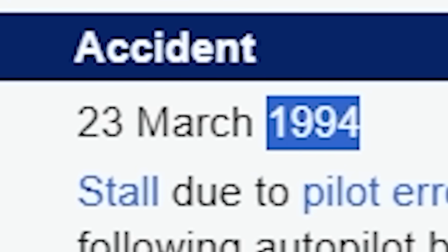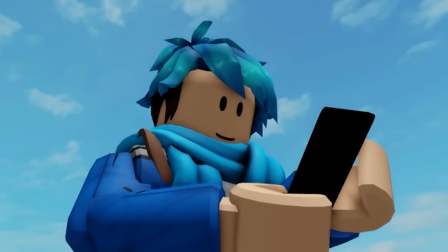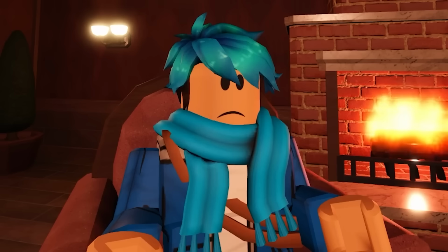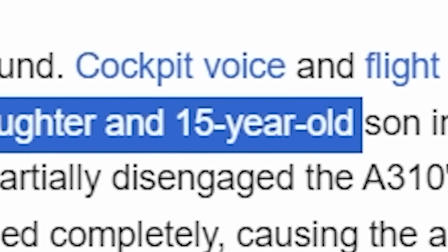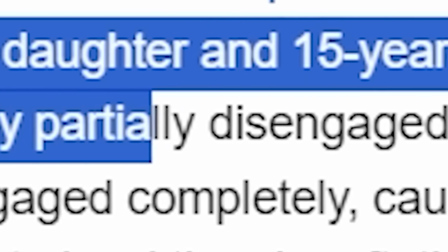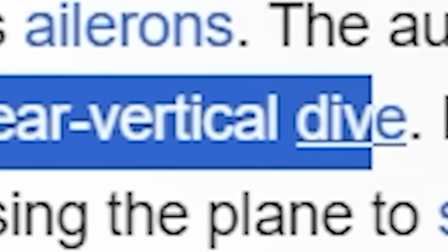Yeah, so this occurred in 1994, and the crash happened due to pilot error following autopilot being turned off by a minor. Yeah, so there's 75 fatalities, 0 survivors. That's to be expected from the crash. It was revealed that the captain's 13-year-old daughter and 15-year-old son were in the cockpit. While seated at the controls, the pilot's son had unknowingly partially disengaged the autopilot control, causing the aircraft to roll into a steep bank and a near vertical dive. The plane had descended beyond a safe altitude to initiate a recovery and subsequently crashed into the mountain range. All 75 occupants died on impact.